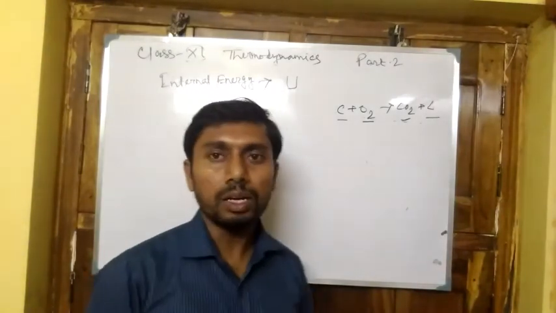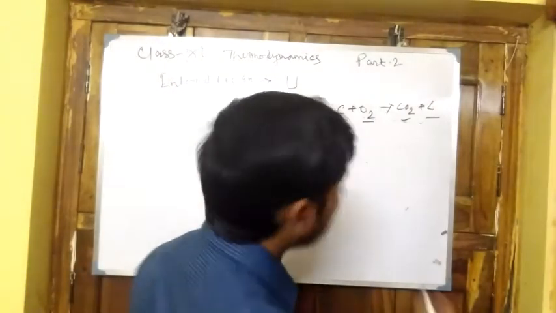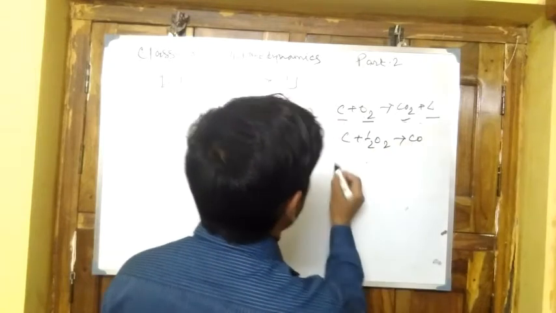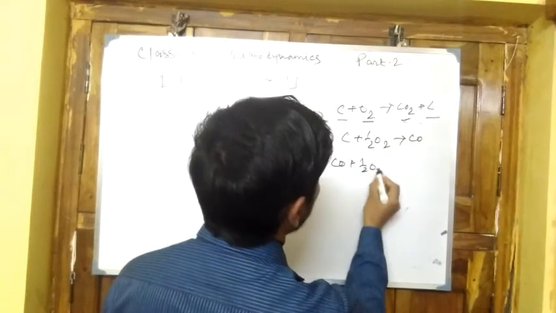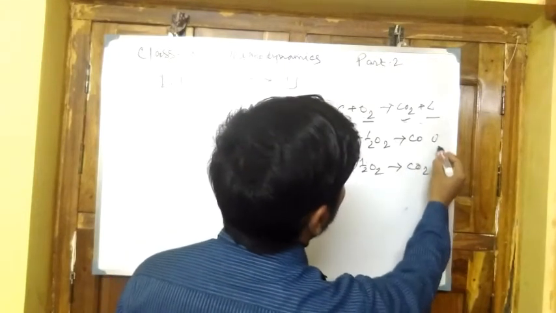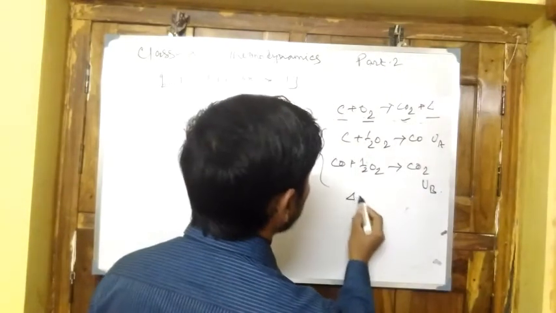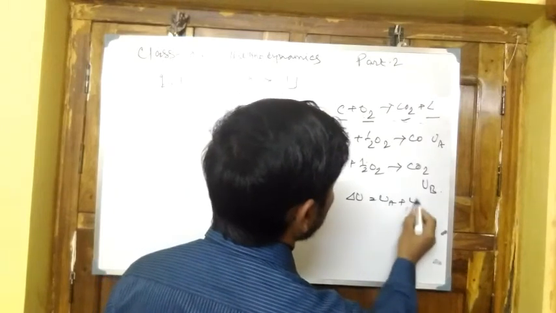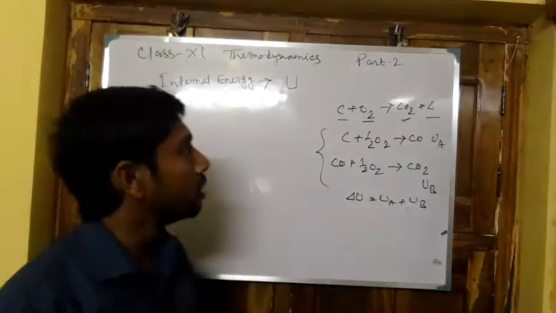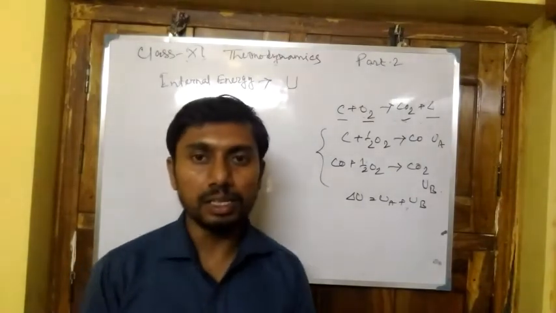Now, if we undergo this change in a two-step way, first is the production of CO from C plus half O2, and the second step is CO plus half O2 giving CO2. If the change in the first step is UA and in the second is UB, then the overall change, UA plus UB, is the change in internal energy of the system.